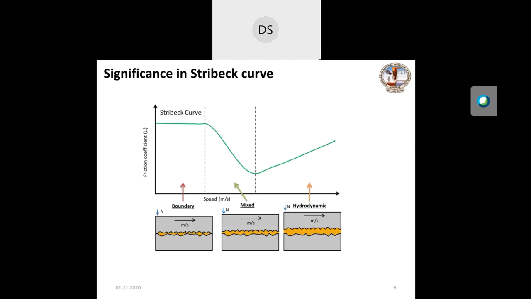So in this regime, stick slip is likely to occur because the coefficient of friction is reducing with velocity. But in the hydrodynamic region, it is clear that the friction again starts increasing. So this is known as the velocity strengthening regime. Both regimes are separated by a critical velocity. As I mentioned, at the critical velocity the stick slip motion disappears and steady sliding occurs.